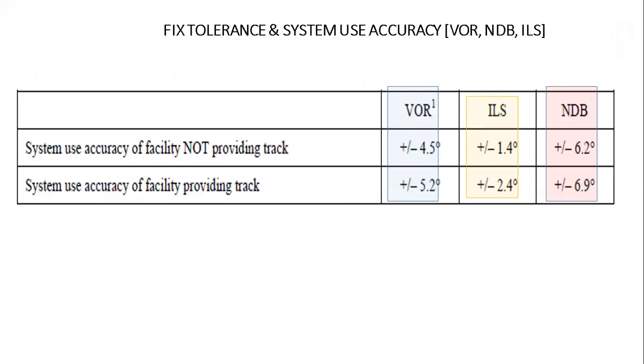Fixed tolerance and system use accuracy for VOR, NDB, and ILS. System use accuracy is twice the standard deviation of facility providing track guidance and facility not providing track guidance. So the first row is system use accuracy of facility not providing track guidance. For VOR, it will be plus minus 4.5 degrees and for NDB 6.2 degrees. System use accuracy of facility providing track guidance will be, for VOR, plus minus 5.2 degrees and for NDB plus minus 6.9 degrees.